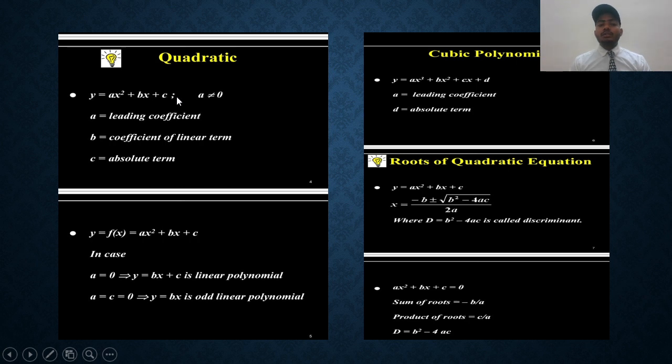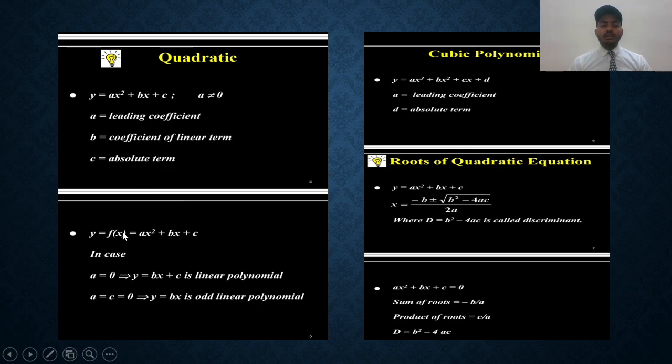Here it is not equal to 0. This is the quadratic equation, because ax² + bx + c = 0. Here it is not equal to 0, then this is the quadratic expression. Also, here a is the leading coefficient, b is the coefficient of the linear term, and c is the absolute term. But a is not equal to 0.